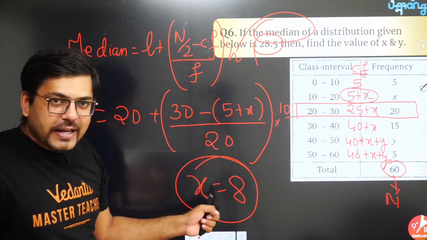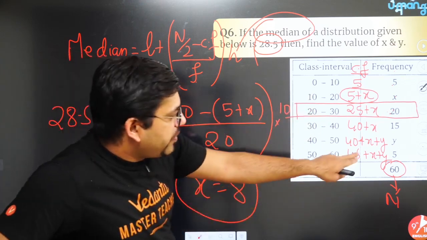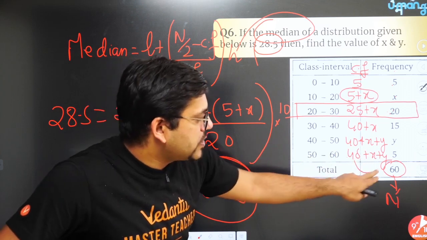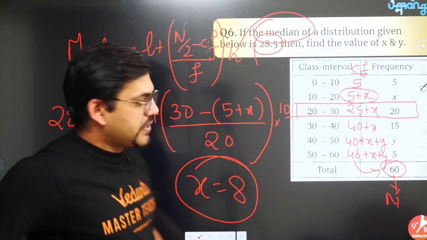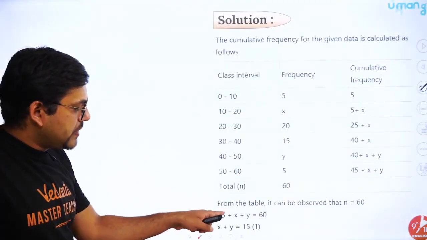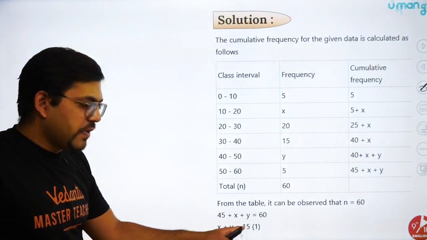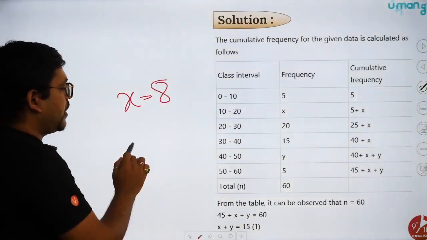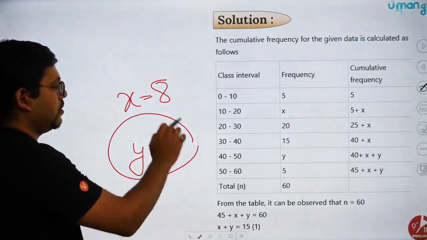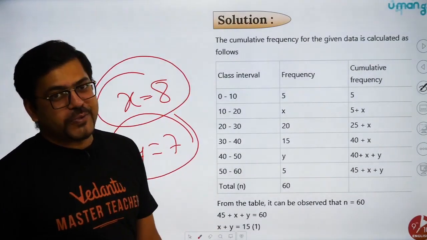Now once you get x equals 8, you know that 45 plus x plus y should be equal to 60, because this is the total sum of frequency. So if you make 45 plus x plus y equals 60, you will get x plus y equals 15. We already got x equals 8. You can put it here and you will get y equals 7. Super easy.